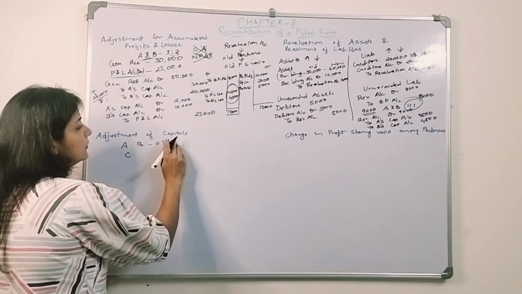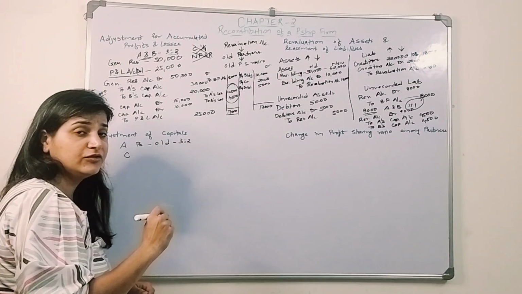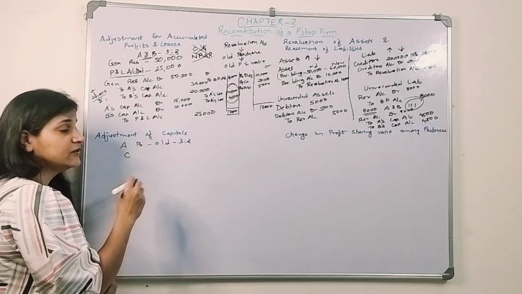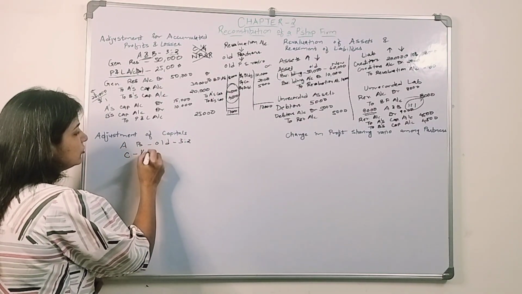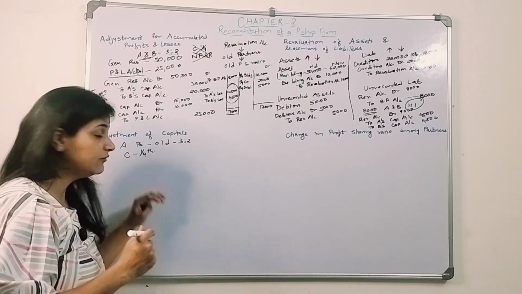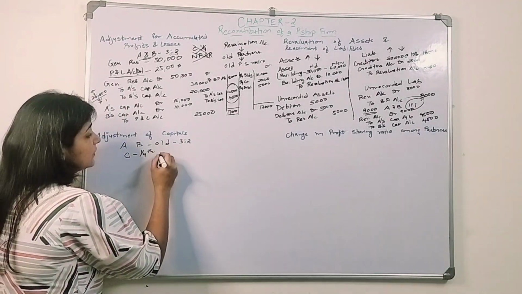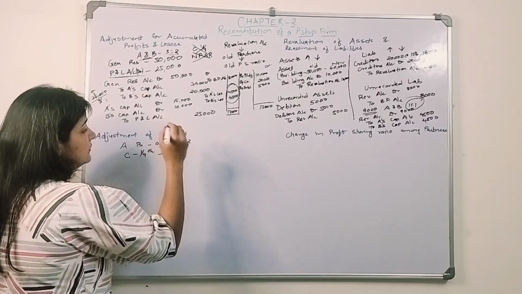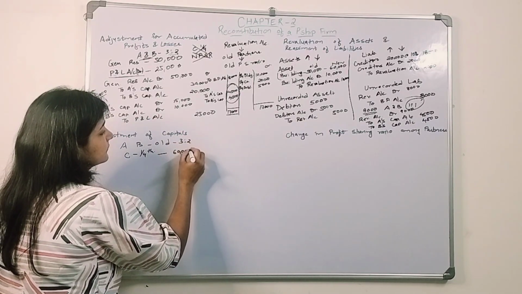So there were old partners, sharing profit and loss in the ratio of 3:2. C comes into their firm and will receive 1/4 share of profit. Now when C enters into the business, he brings, let's say, 60,000.